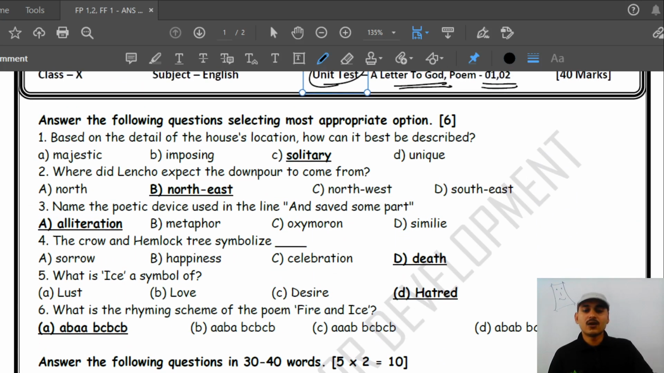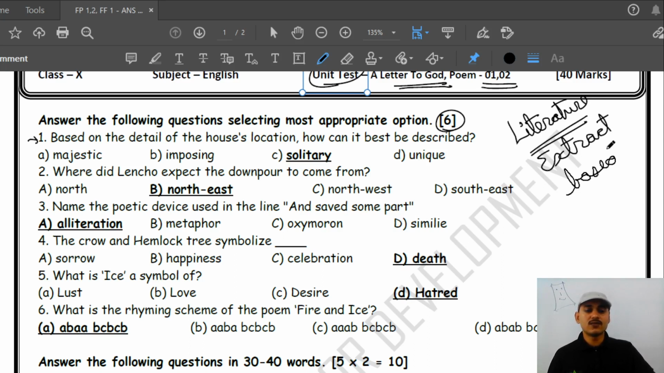We had six questions, 6 marks, with MCQs. Okay, I have tried my best to keep the paper pattern as per the board, but don't worry, board gives no extract-based MCQs in the literature portion. Okay, in this literature portion you will get almost all extract-based MCQs. So you need not worry about this, but we will practice without extracts because we have just done all these extracts. Question number one is based on the detail of house location.